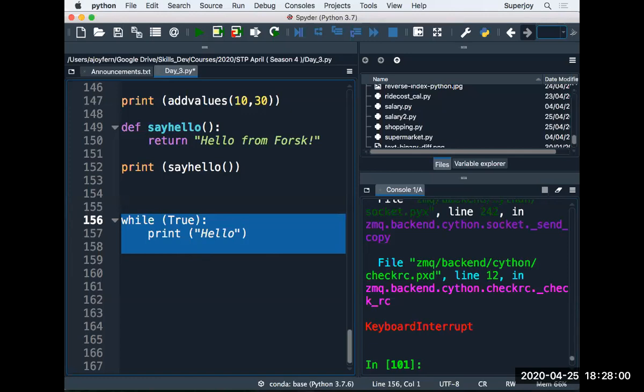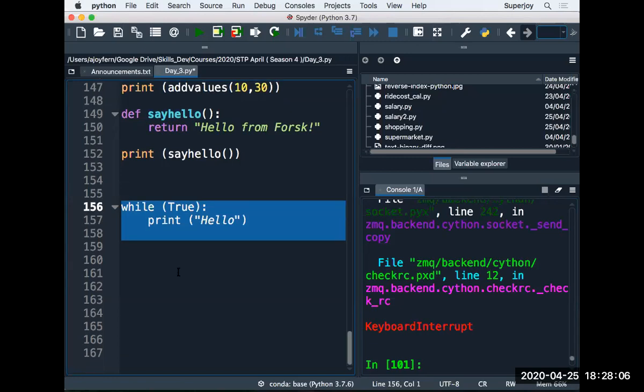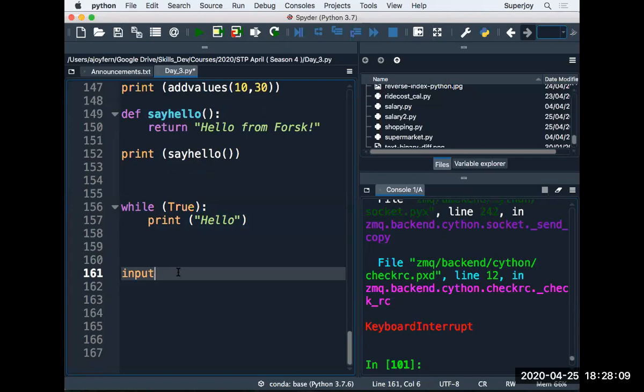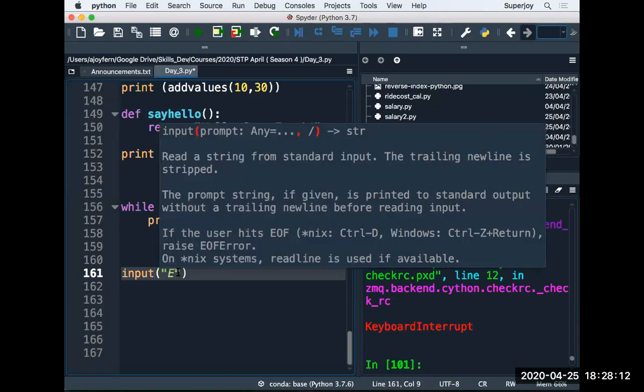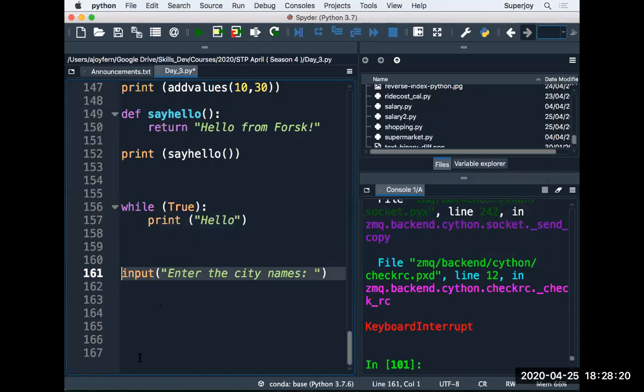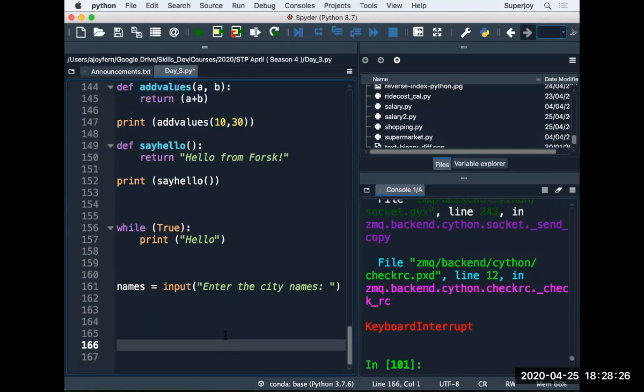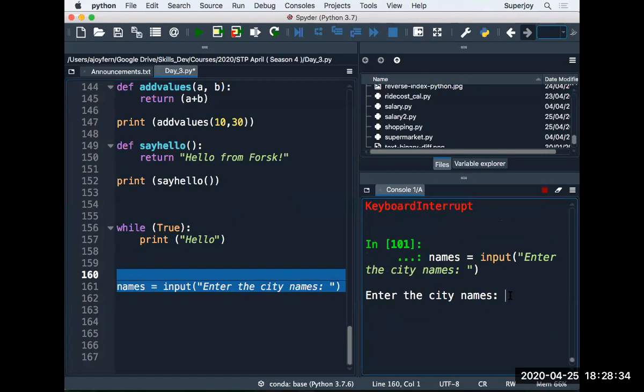Deepika is asking how to get an input list from the user. Okay, Deepika, let's say you are calling an input method, and I say enter the city names. I take the names here. Now let's say I enter Agra, Delhi, Chennai, using a space in between.